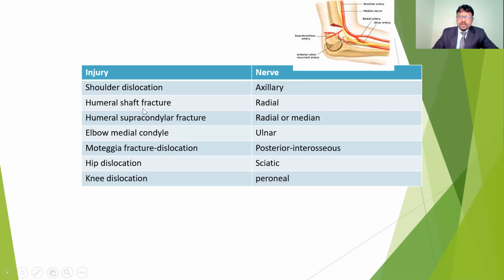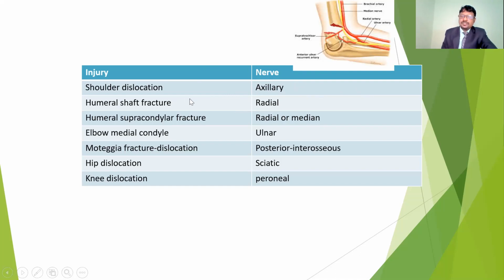If you see shoulder dislocations, in a shoulder dislocation the axillary nerve has a chance to get injured. So they are unable to do abduction. This axillary nerve supplies the deltoid muscle, so they may lose shoulder abduction.